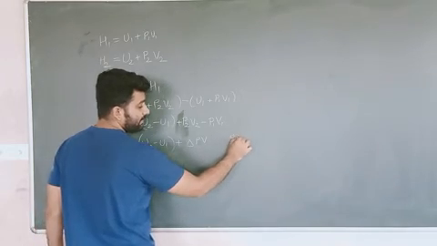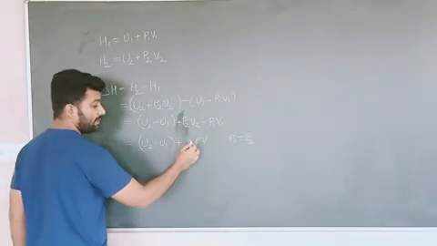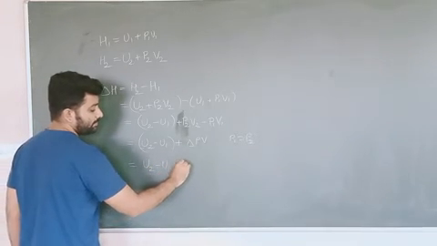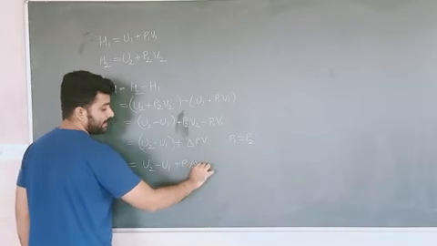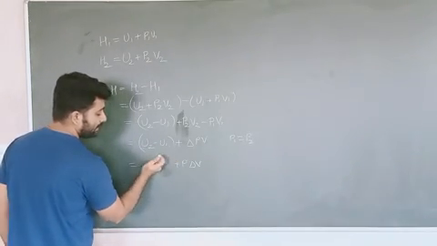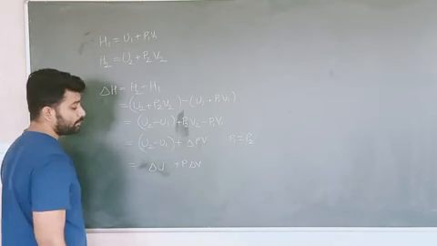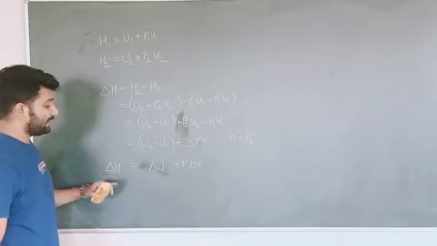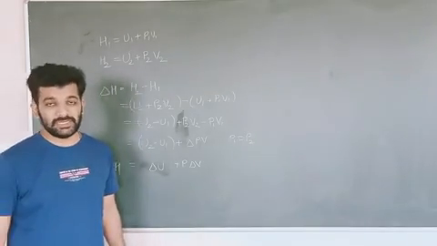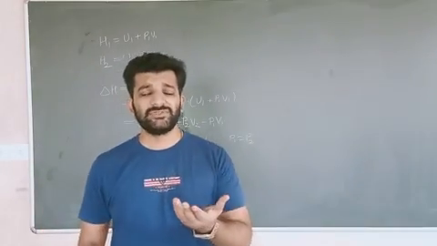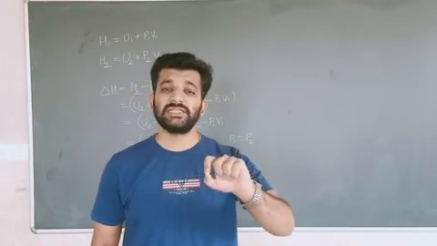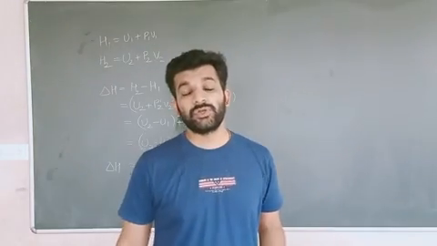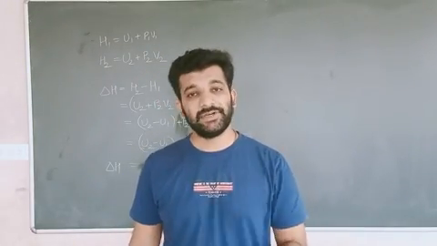So if P1 is equal to P2, then P will come out of the delta and we get U2 minus U1 plus P delta V. U2 minus U1 is delta U, plus P delta V. This is the representation: delta H is equal to delta U plus P delta V. In the next videos we will see the relation between delta H and delta U, and we will see the derivation of how we derive those terms.